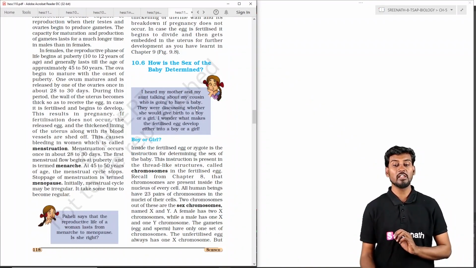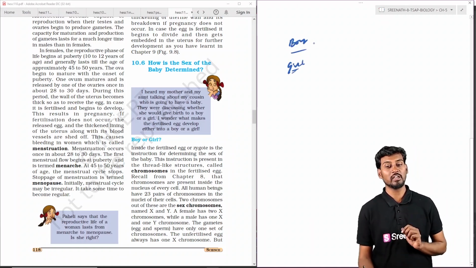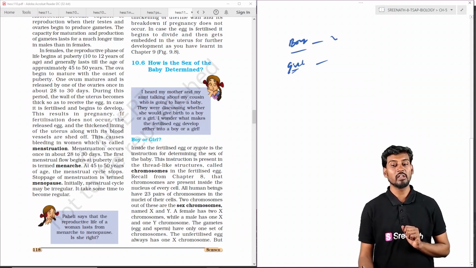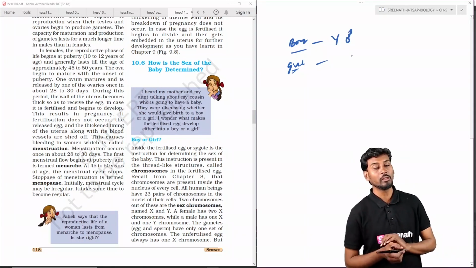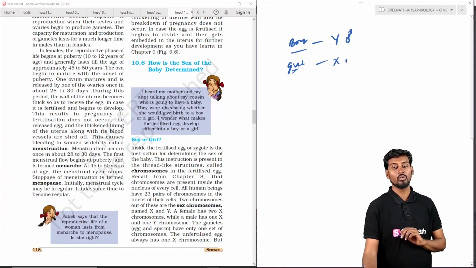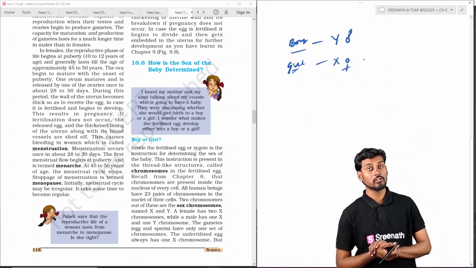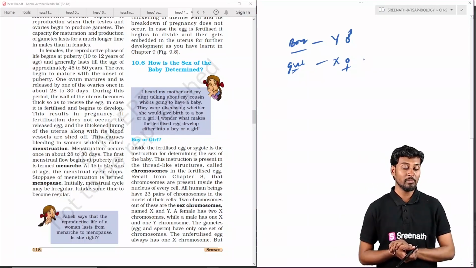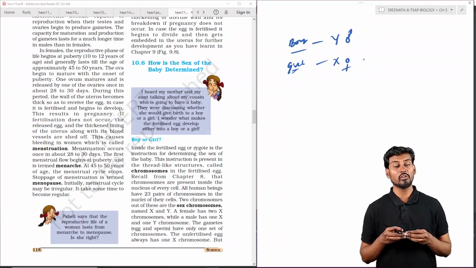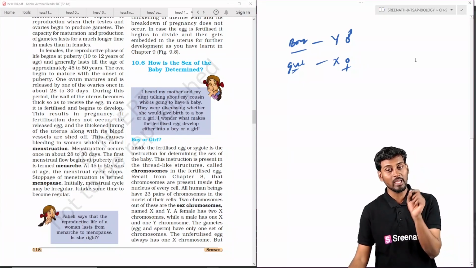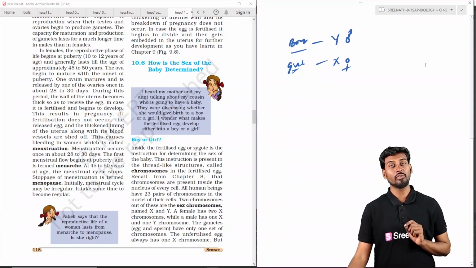So here we can see whether it is a boy or a girl. Generally we have two fundamental sexes, a boy and a girl. The boy is the one having the Y chromosome, which decides the baby to be a boy, and the girl is the one having both X sex chromosomes, to be the female one. So the sex of the baby is determined: in the case of male it is a Y chromosome, and in the case of female, that is the girls, it is X chromosomes.